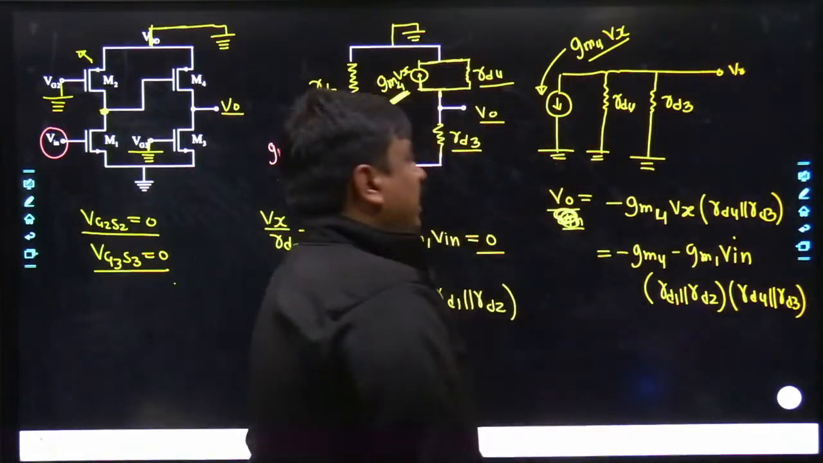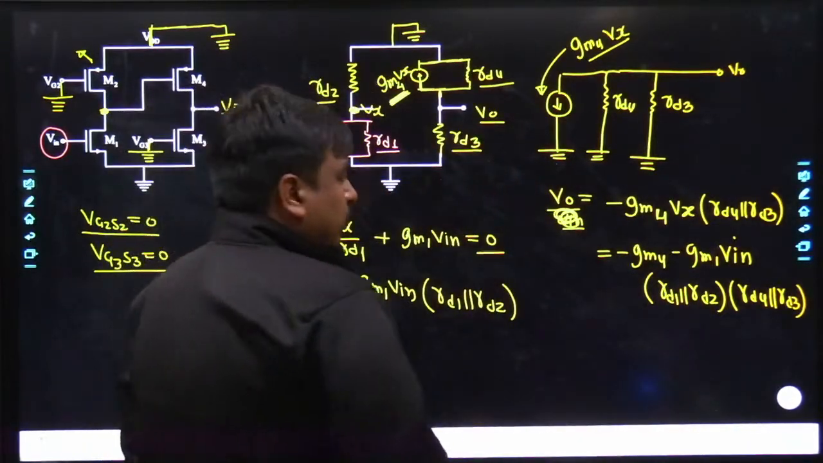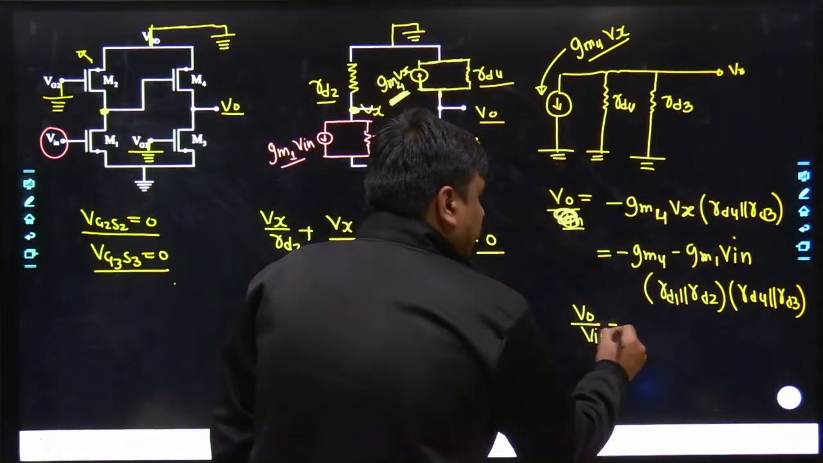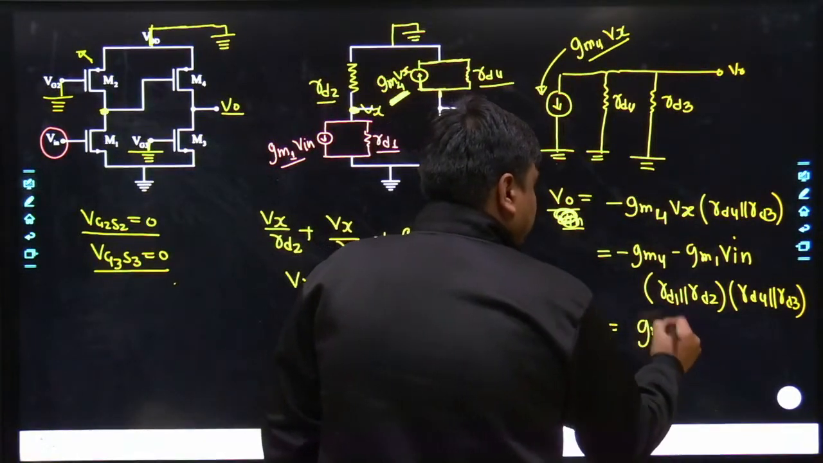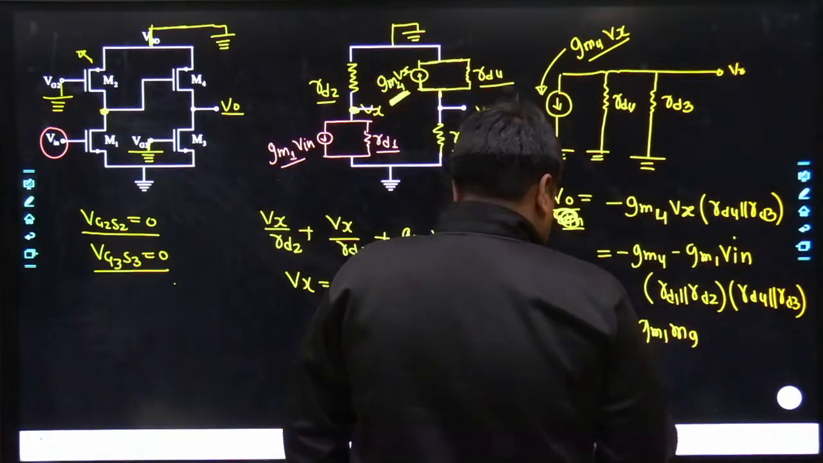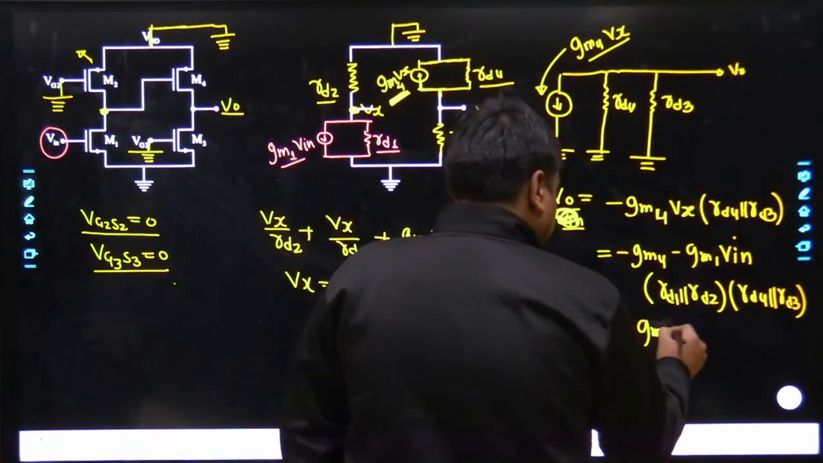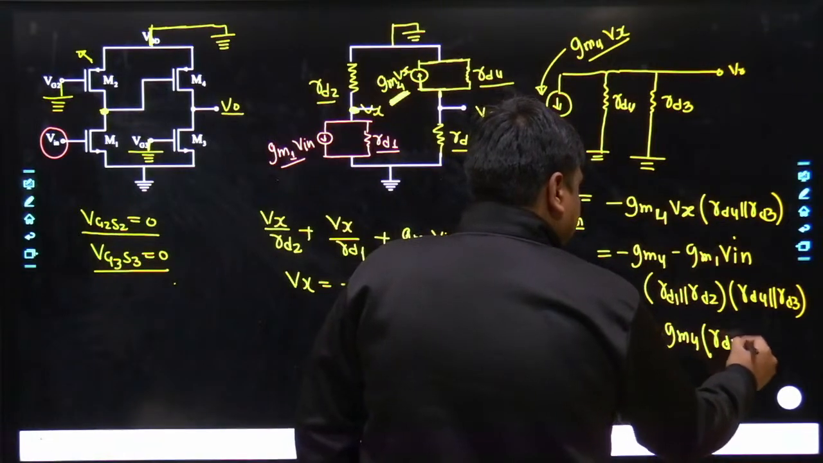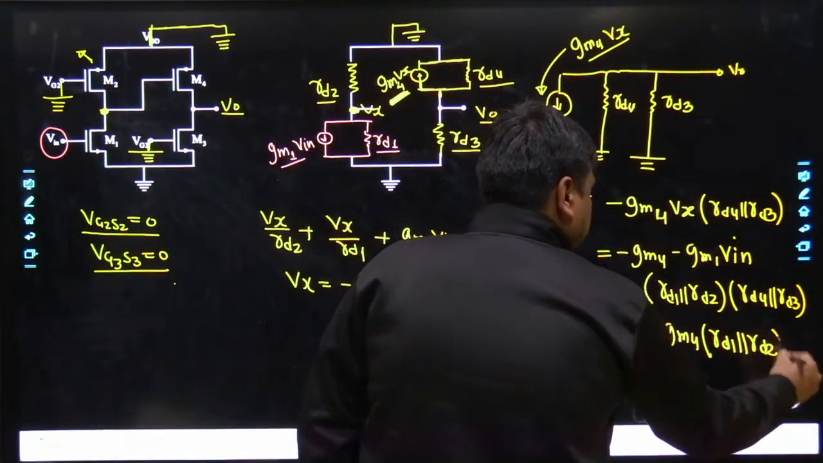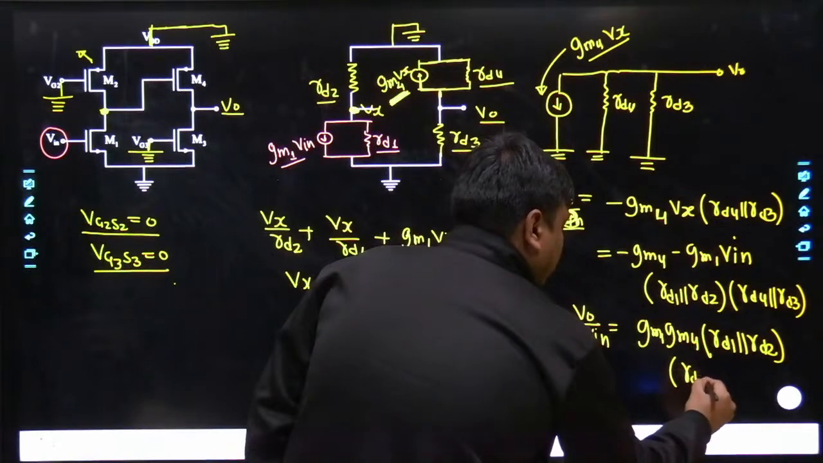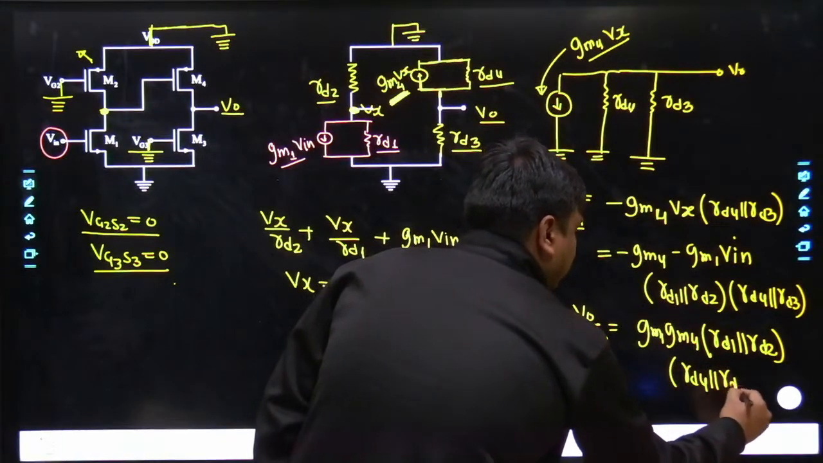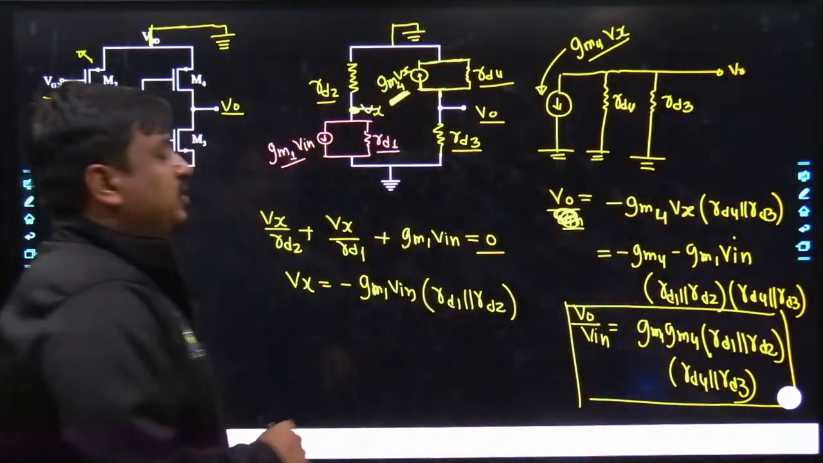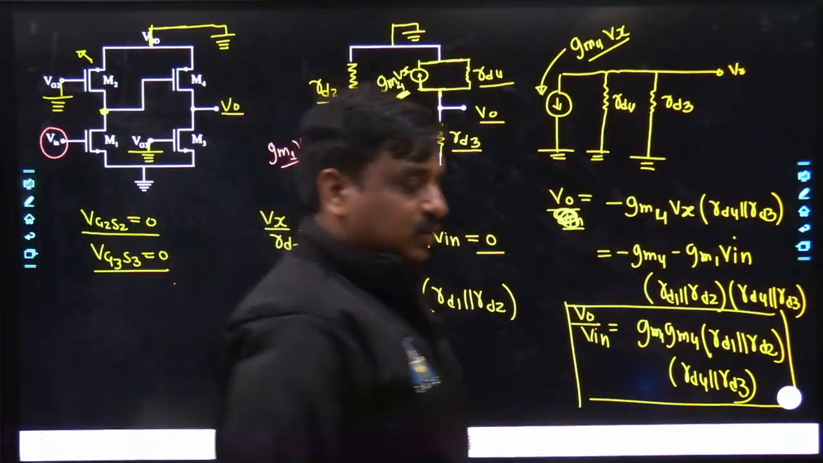Yes. And the minus and minus sign becomes plus, and put together the ratio between the output and the input voltage, which we got to know, is simply equal to GM4 into GM1 into RD1 in parallel with RD2 into RD4 in parallel with RD3. You can see very well this was the appropriate answer.